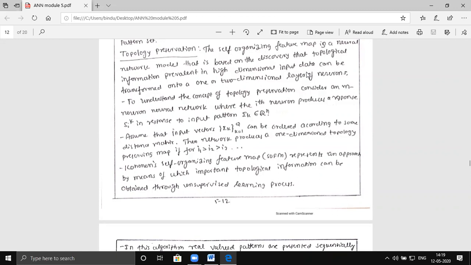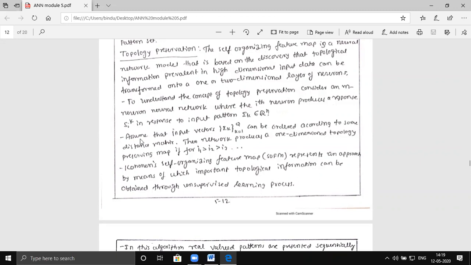So the input layer will have, let us say, 20 neurons, and the output will have only 2 or 3 neurons. So what actually happens is a dimensionality transformation of many neurons into few neurons from that neural network. But how do you do that?